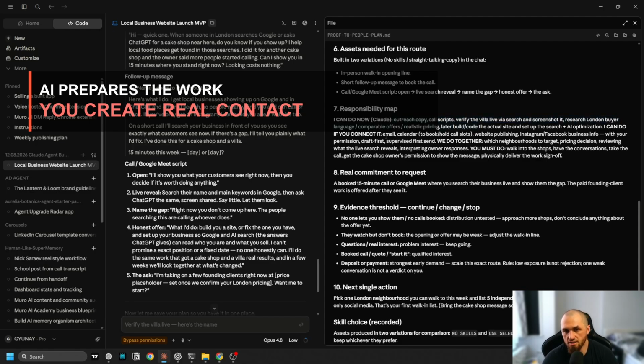If you connect it to email, calendar, website, and publishing on Instagram and Facebook with your permission, it can draft and supervise the sends. What we can do together: which neighborhoods to target, pricing decisions, reviewing what live search reveals, interpreting owner responses, and so on. And this is what you must do: walk into shops, have the conversations, take the call, get the cake shop owner's permission to show the message, and physically deliver the work and sign off.